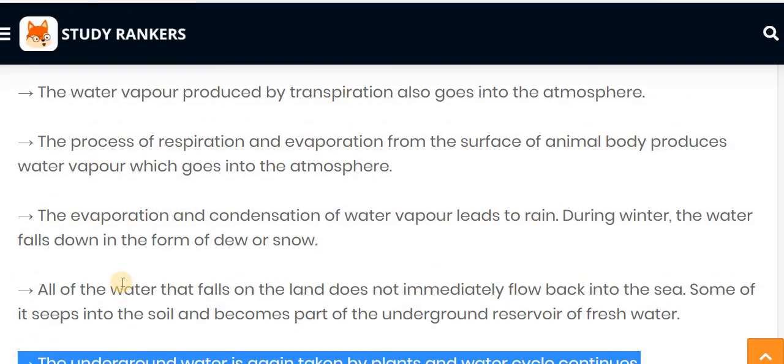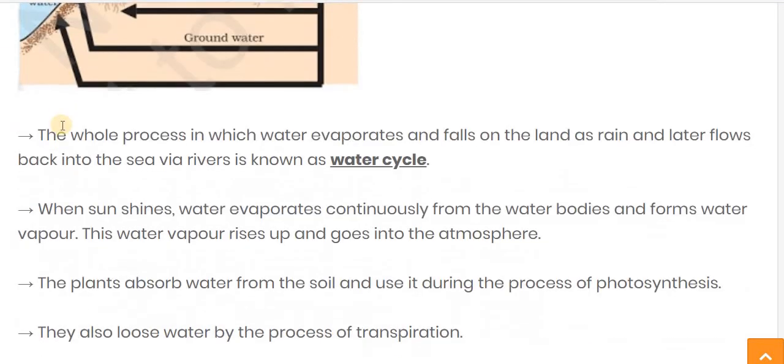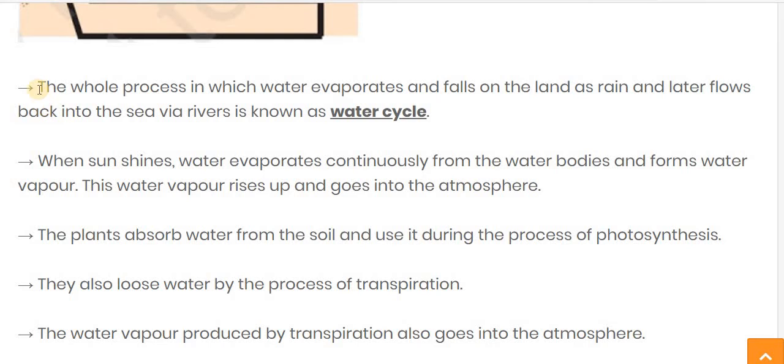Some of the water is stored as groundwater. Here you can see, and you can also consider it as fresh water. And this groundwater is again absorbed by the plants, and again by transpiration this water evaporates, and like this the cycle will continue. Let's see one more time.